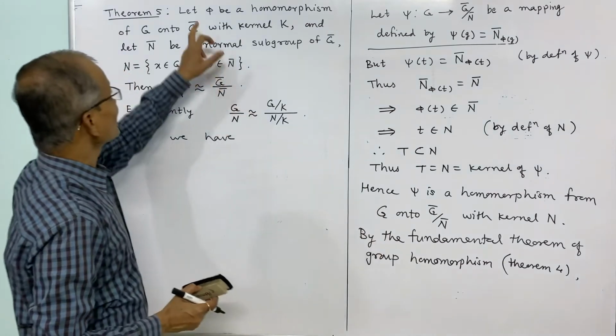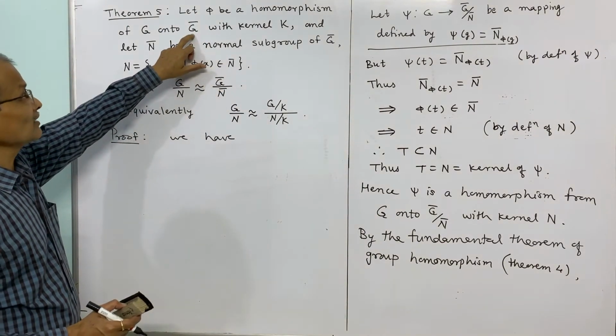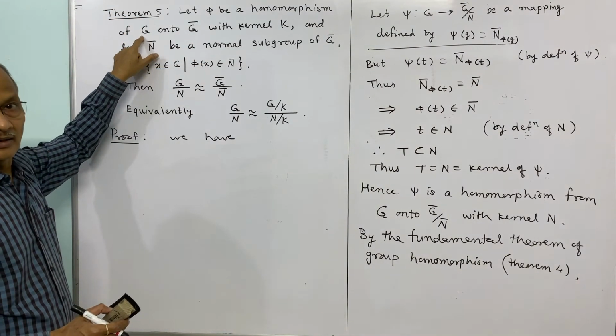If G onto G bar is a homomorphism, then G bar is isomorphic with G by its kernel, that is G by K.